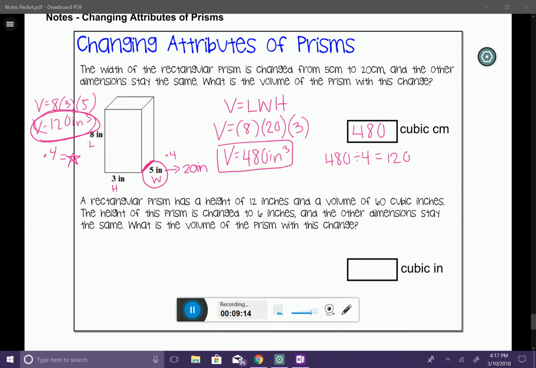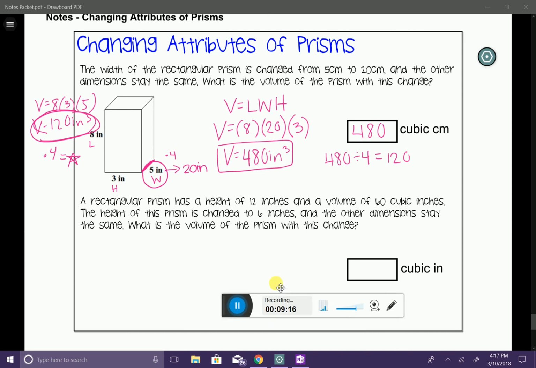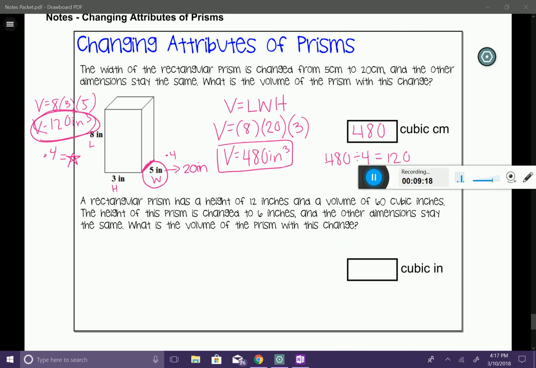I really don't need to do any calculating with this problem because I already know that whenever I change a dimension, which here is the height of 12 inches, and it says we change the height of the prism to 6, didn't we take the original and cut it in half? So if I cut it in half, I'm going to take my volume of 60 cubic inches and cut it in half to give me 30 cubic inches.